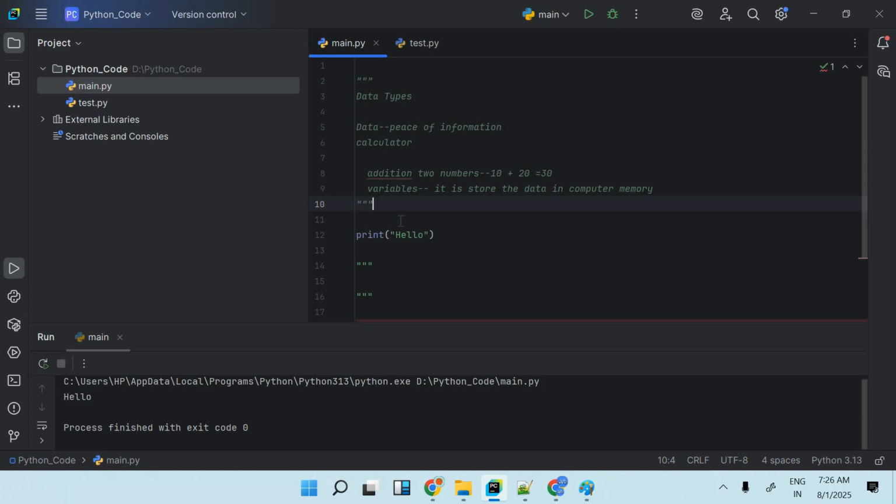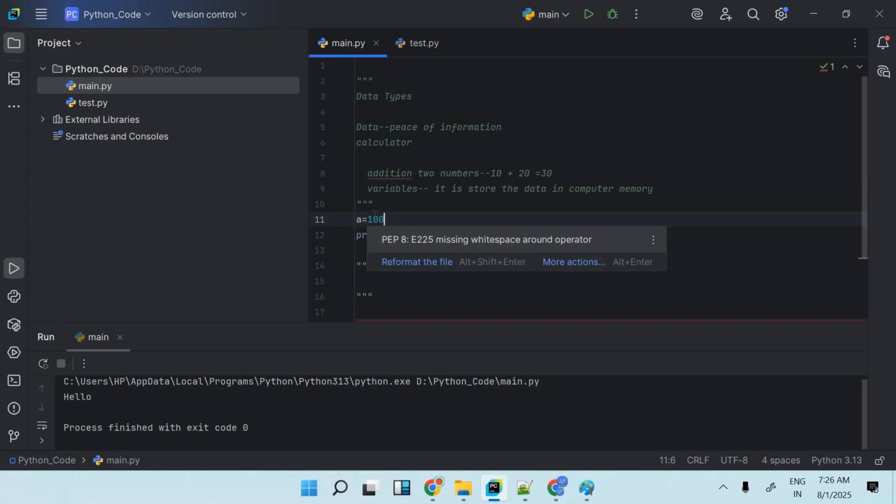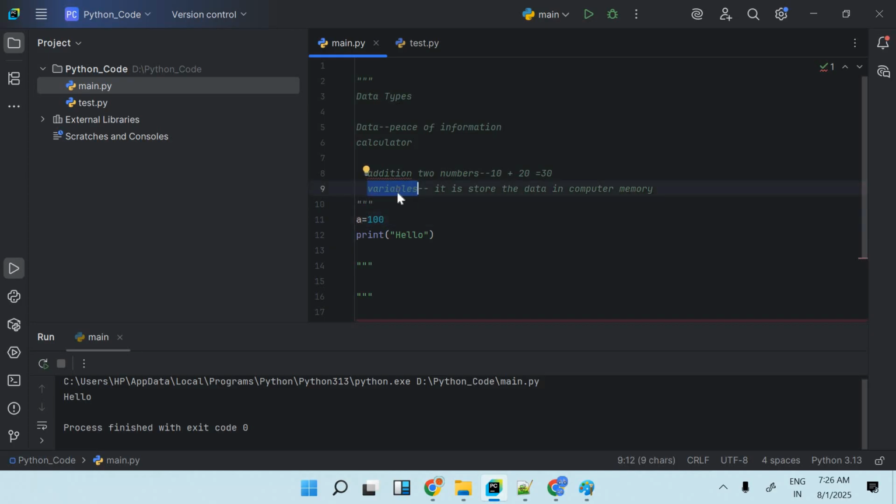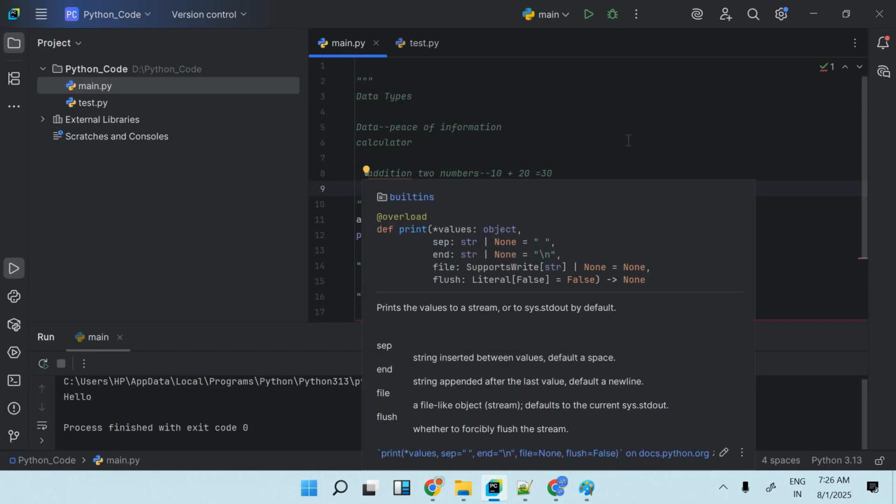And here I am talking about the syntax. Suppose we write a equal to 100. a equal to 100 is one kind of syntax, where 100 is the data and a is a variable. A variable is also a kind of identifier, as we saw yesterday. An identifier can take many forms, and one form is a variable. So a is a variable which will store the 100.